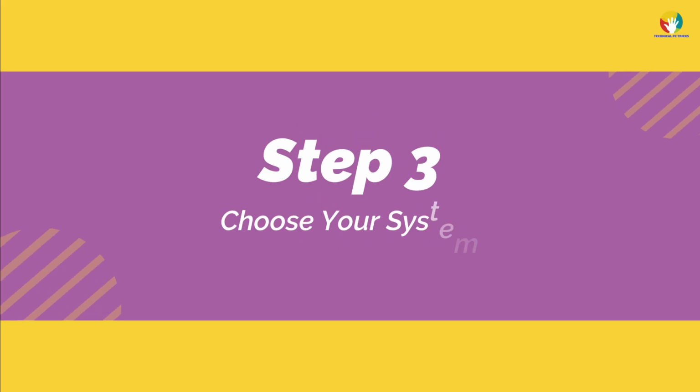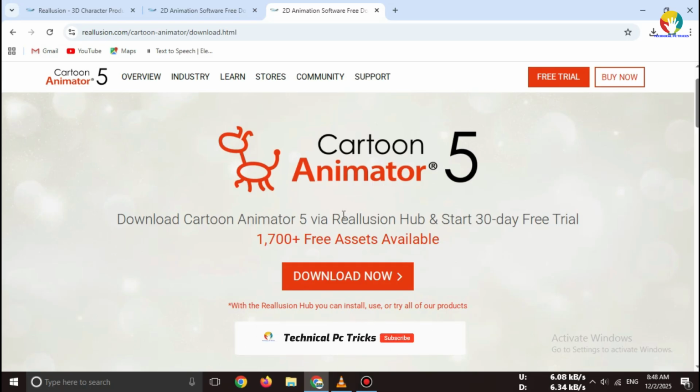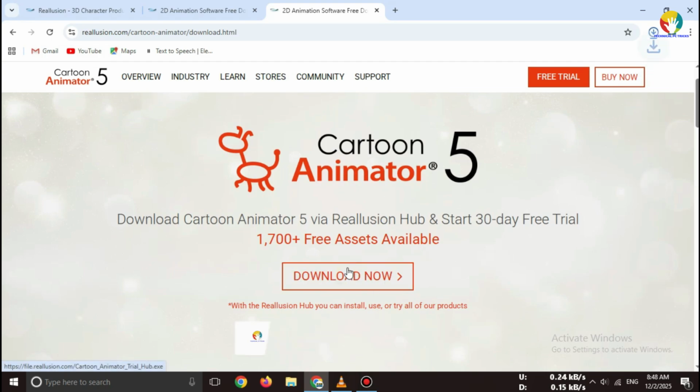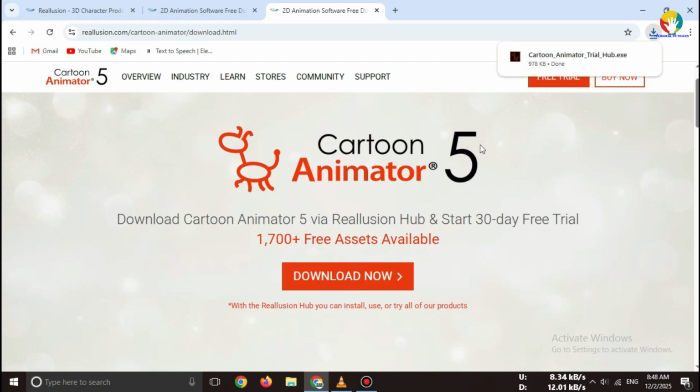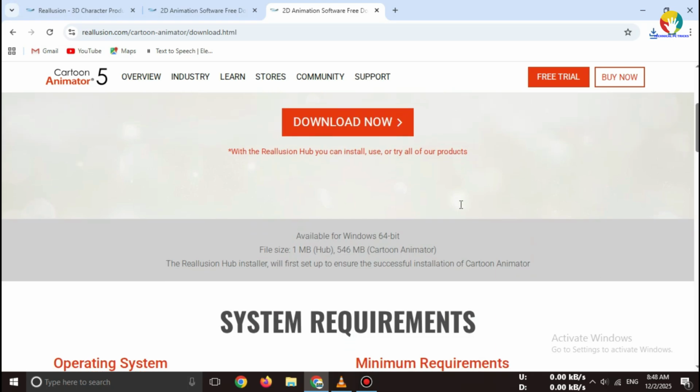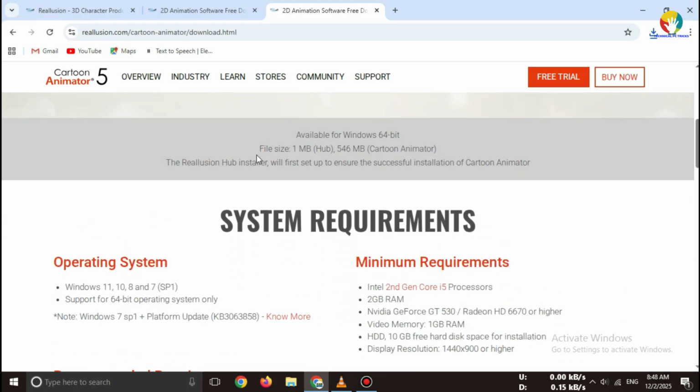Step 3. Choose your system. Now select the correct version for your PC, Windows 10 and Windows 11 64-bit. Click on Download to start downloading the Cartoon Animator 5 setup file.